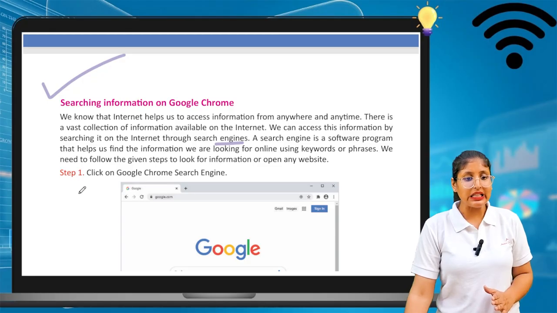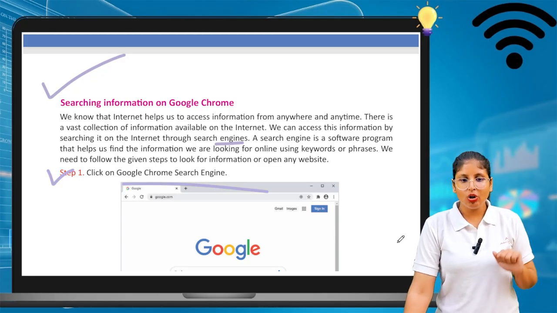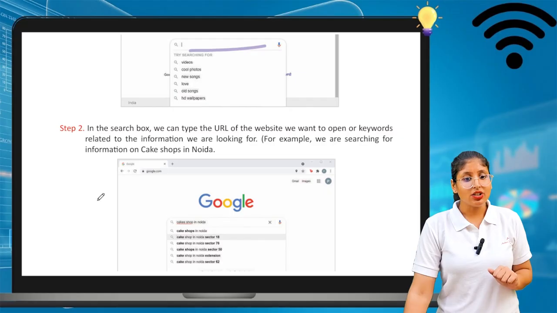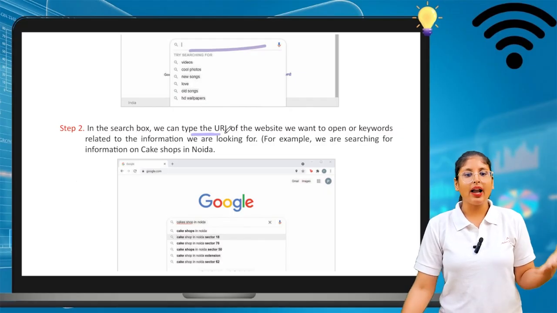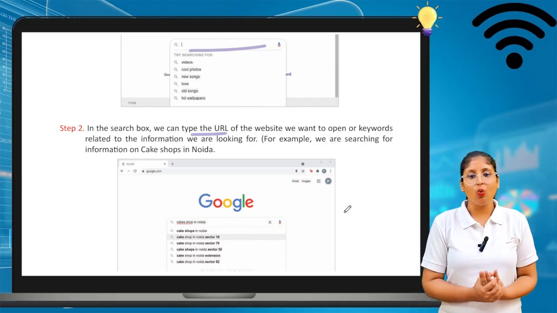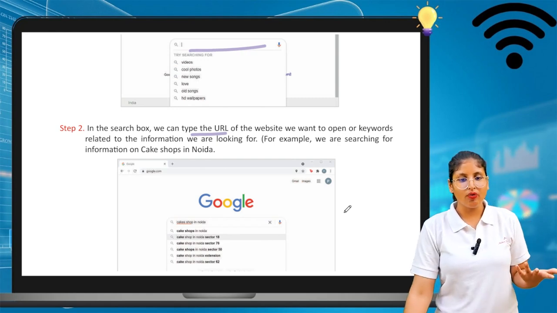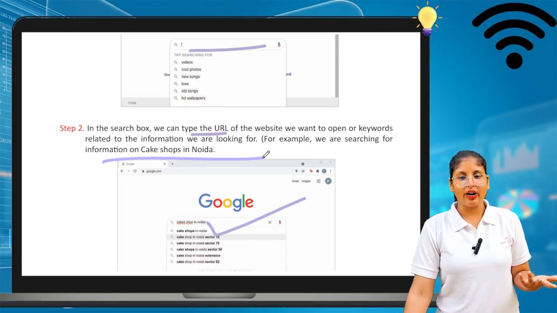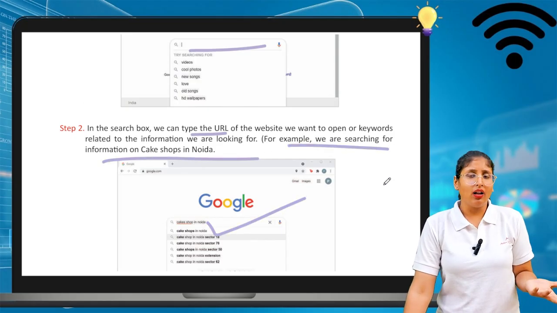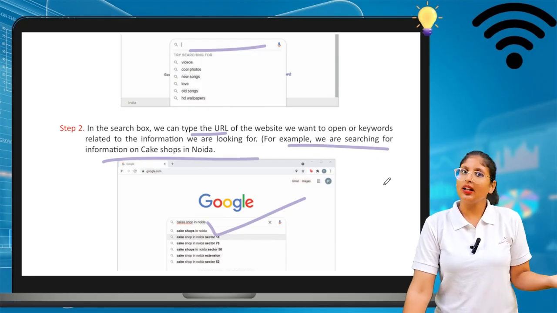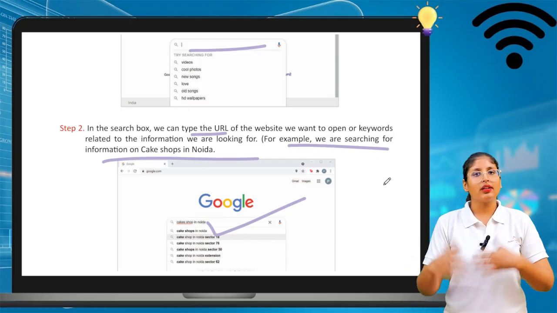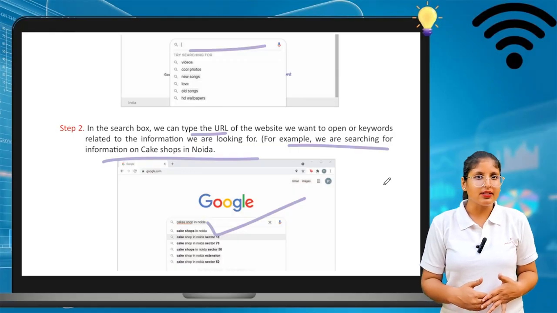How can we search anything? First, open Google Chrome. In the search bar, we can type the URL or website you want to open, or keywords related to the information we are looking for. Like if I want to know a cafe or a restaurant that is there in Noida, I search it. Google tells me everything. What are the restaurants that are available in the Noida area?